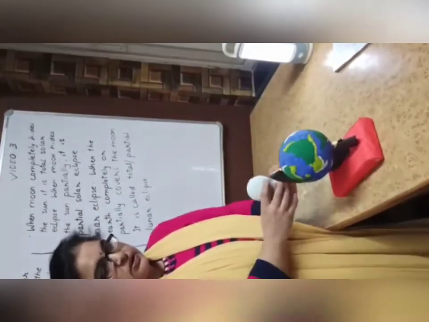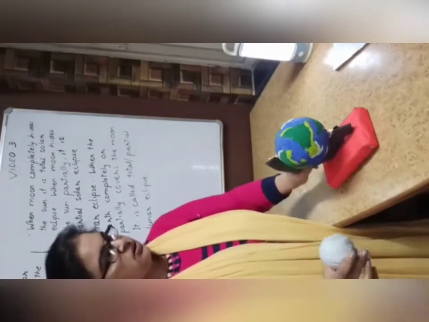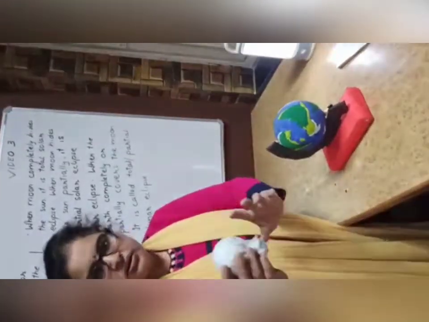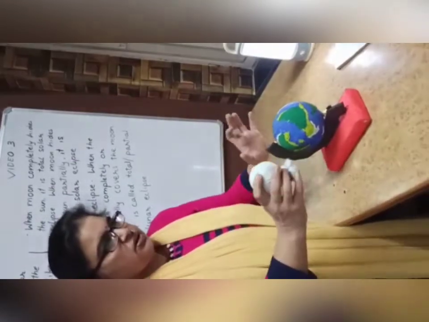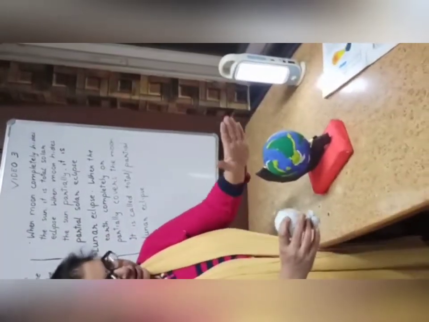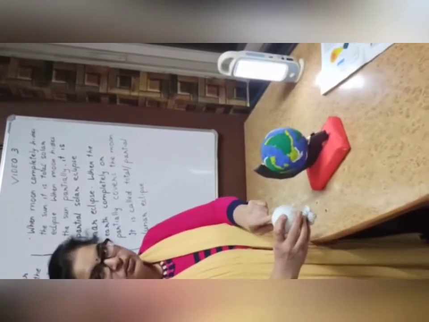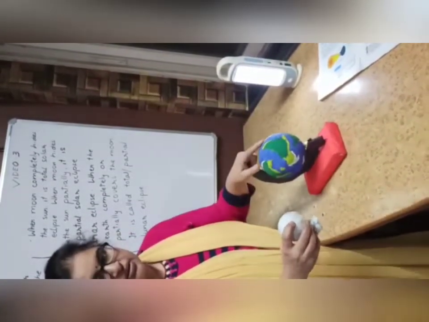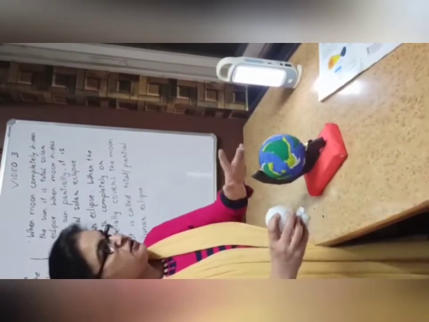Now lunar eclipse is the opposite of it. This is the sun, this is the earth that is moving, this is the moon that is moving. So what will happen is the earth is covering the light that is reaching the moon, and the moon is not able to reflect the light. Moon is reflecting the light of the sun.